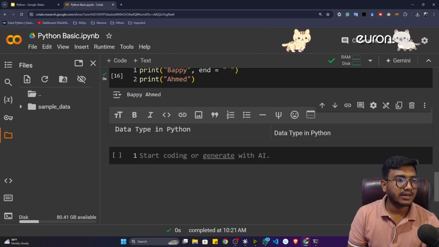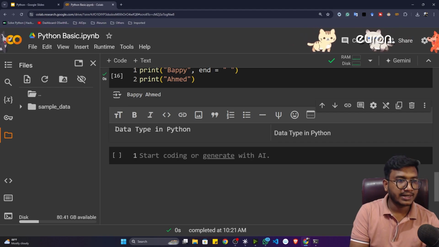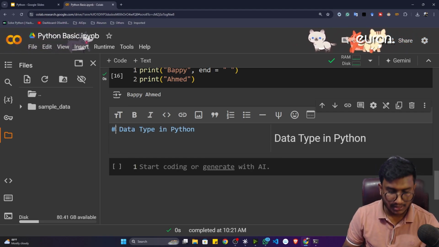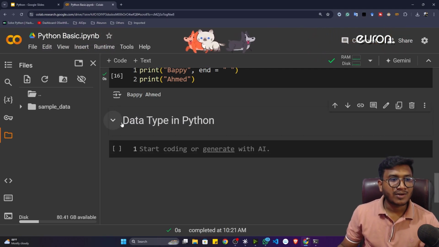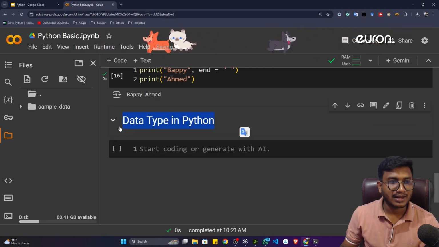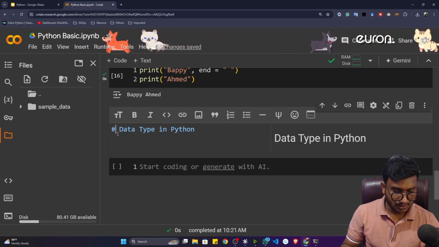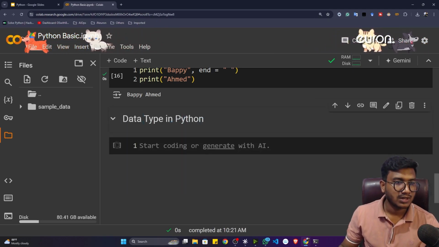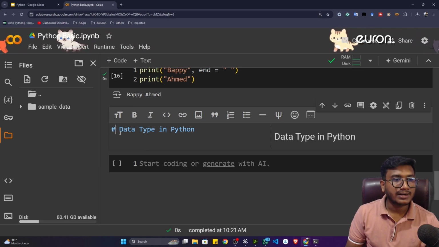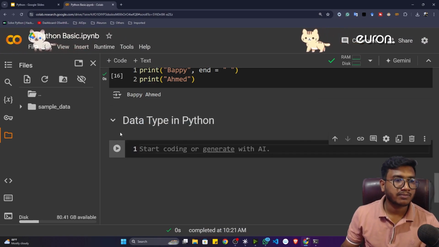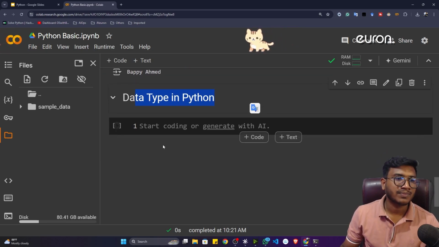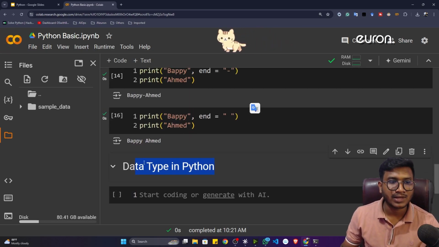Now to make this particular title bigger, I can take one symbol called hash. Now if I again press shift and enter, you can see this particular title has become large. Now also you can control the size. If I take 2 hash, you will see it would be a little bit smaller than the previous. That's how you can control the size. Now I'll take the 1 hash only, and if I press shift enter again, you will see my title is ready.